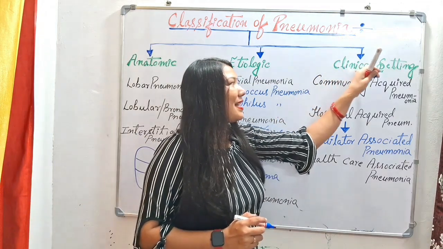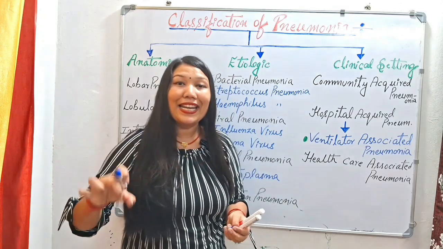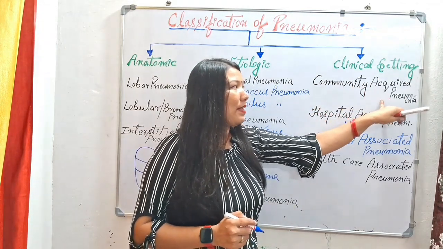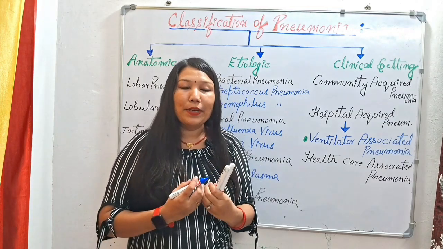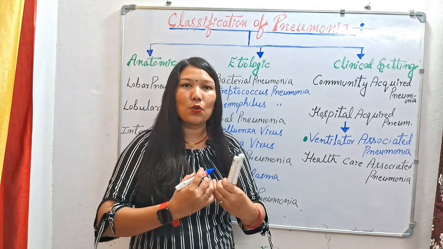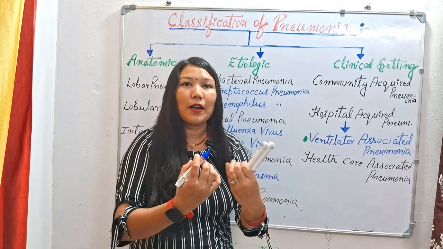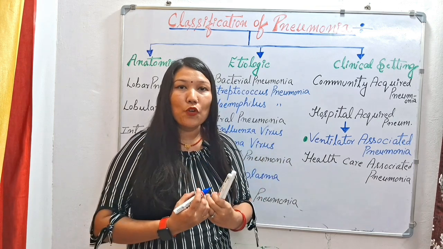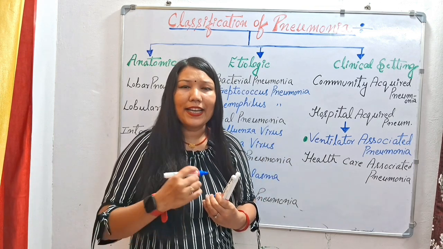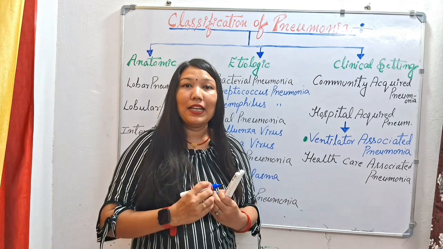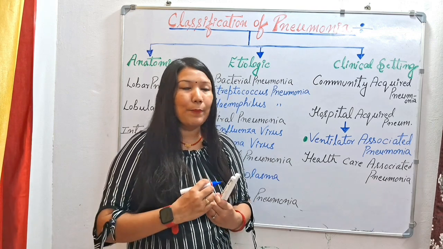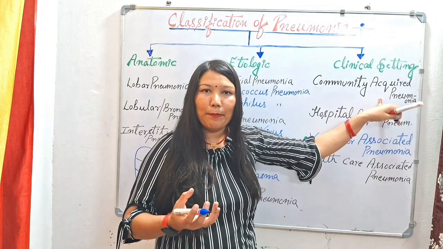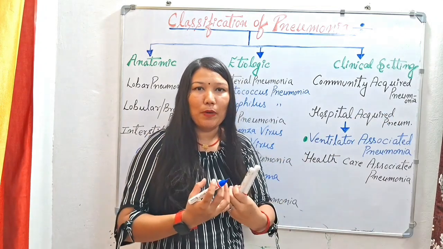Next we have the clinical setting, meaning classification on the basis of surrounding area. We have community acquired pneumonia, meaning pneumonia which happens through the gathering of people, by mass gathering. Suppose in any mall, any market area, any fair, it can happen. The best example of community acquired pneumonia is coronavirus. It will happen through the gathering of people.